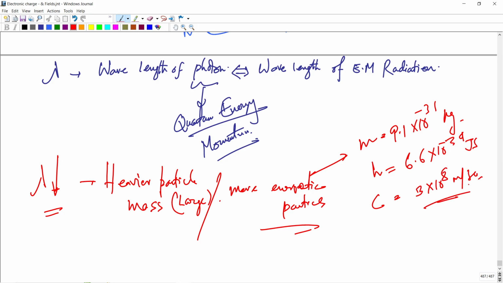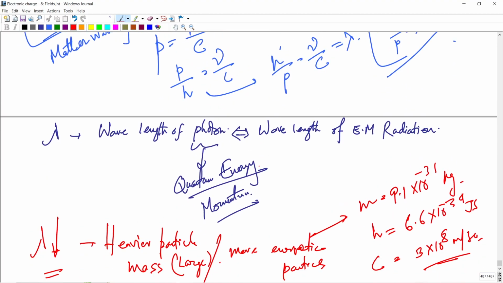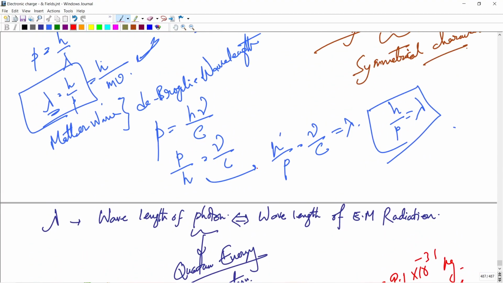Put the values of mass and velocity v in lambda equals h by mv, and you get the value of lambda. That's a very easy concept.